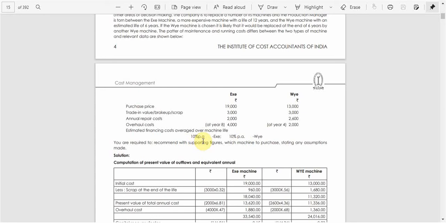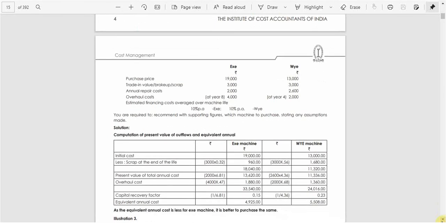So you are required to recommend, with supporting figures, which machine to purchase, stating any assumptions made. So that is the question here. We need to give a decision on which machine has to be purchased. So it's a very simple problem again. For the calculation of the present value of outflows and the equivalent annual cost, we need to calculate that first, for the X machine and the Y machine.